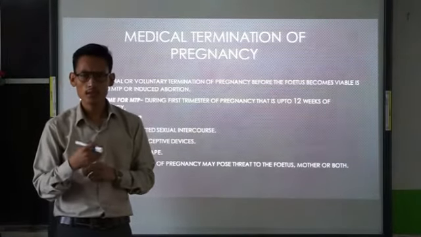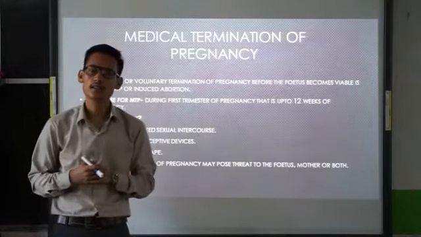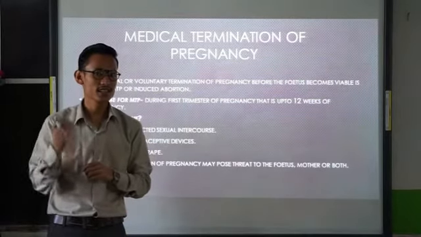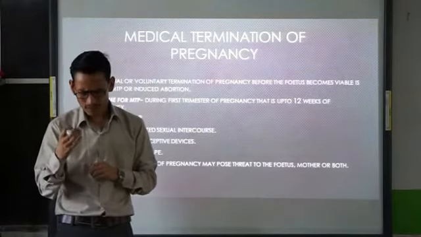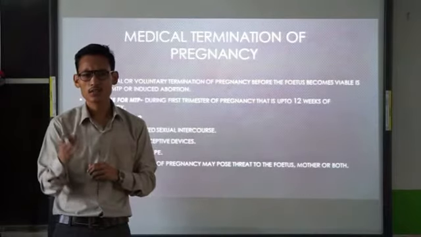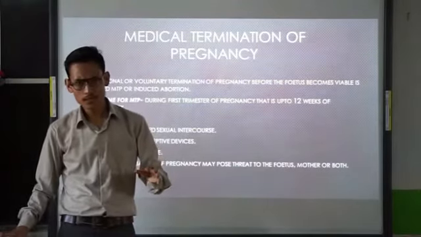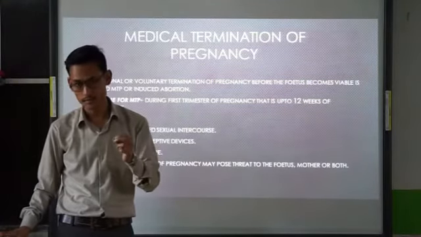Clear? So nowadays there are different types of laws which have been enacted to control the medical termination of pregnancy, and prenatal sex determination has also been banned. It's illegal to find out the sex of the developing fetus. So remember what is MTP, the safe time for MTP, and the reasons why MTP is done.